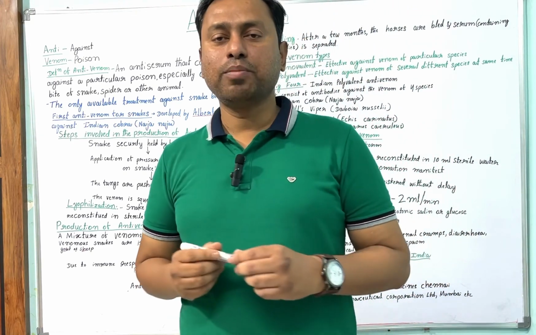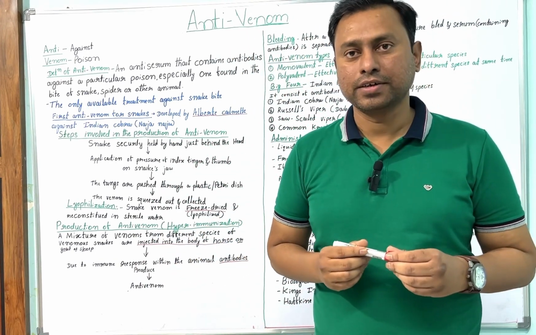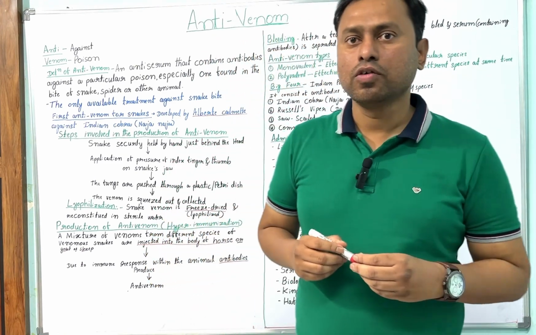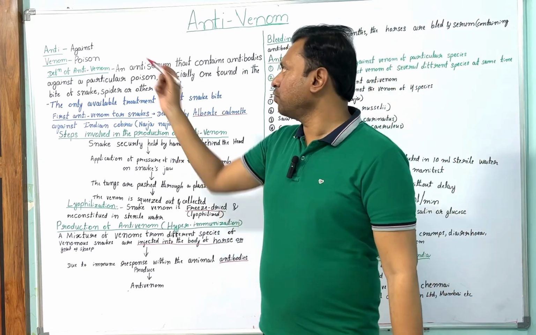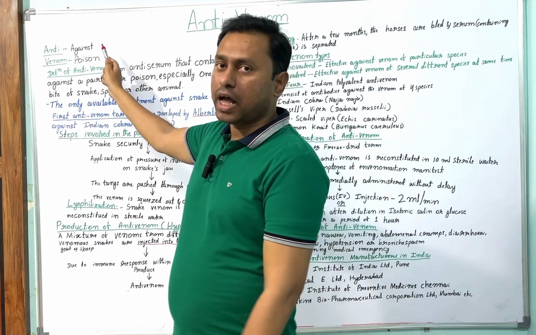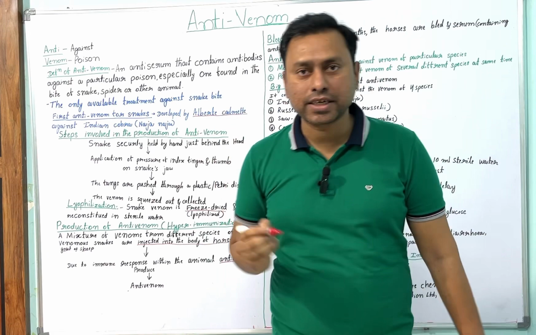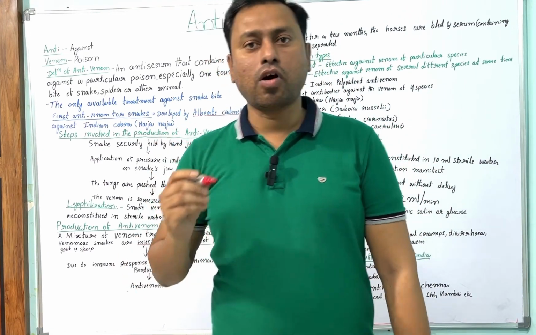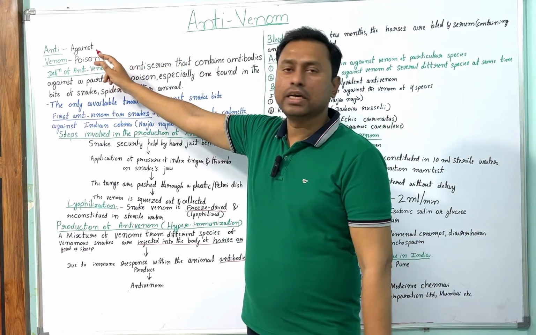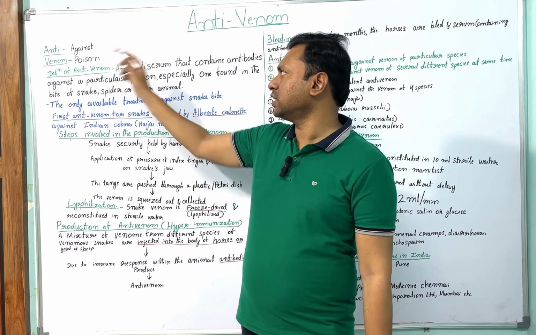Now we will study one by one what anti-venom is and how the term originated. This term anti-venom originated from the French word venin. If you split the word, anti plus venom, anti means against, venom means poison. That which acts against the poison is called an anti-venom. This is about the derivation of the word.